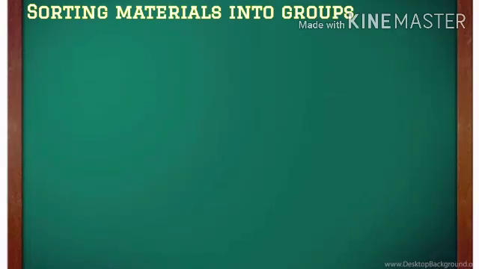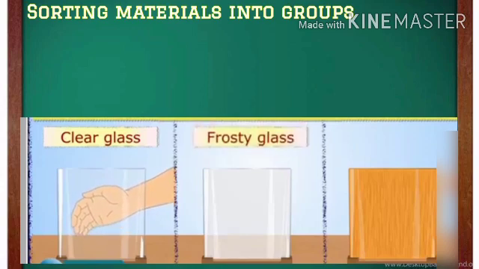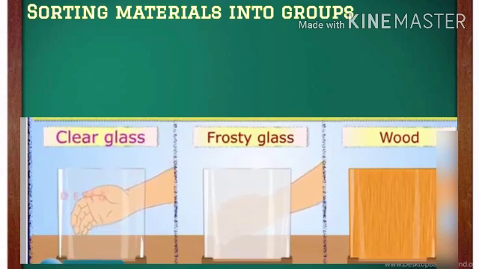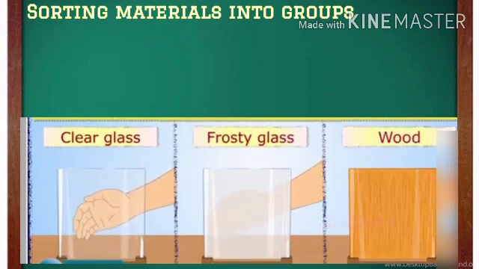For better understanding, let's do an activity. Take a clear glass and put your hand behind it. Then take a frosty glass and put your hand behind it. And last, take wood and put your hand behind it. What do you observe? You can see your hand clearly through the clear glass, your hand is not seen clearly through the frosty glass, and you cannot see your hand at all through the wood.